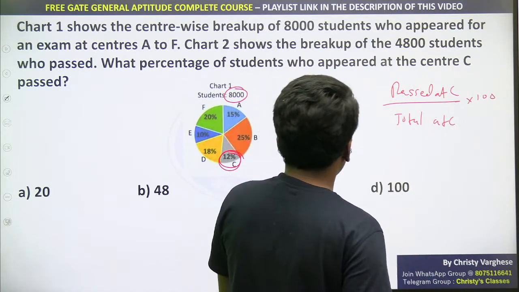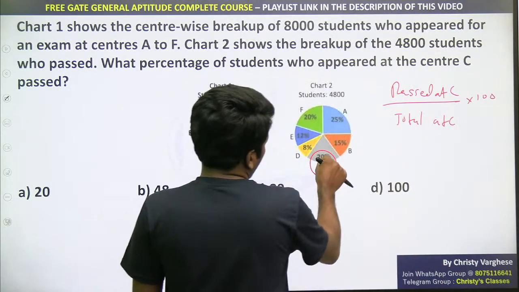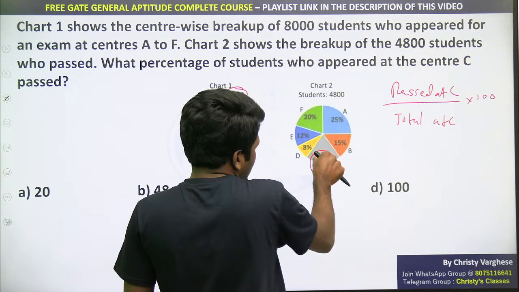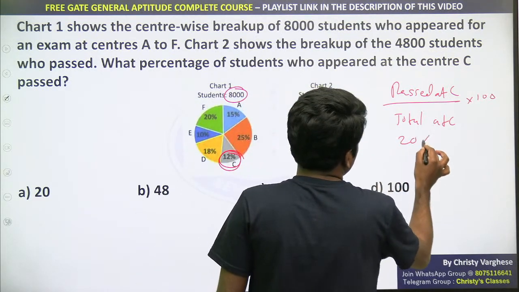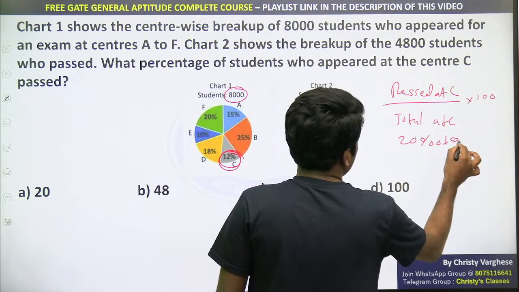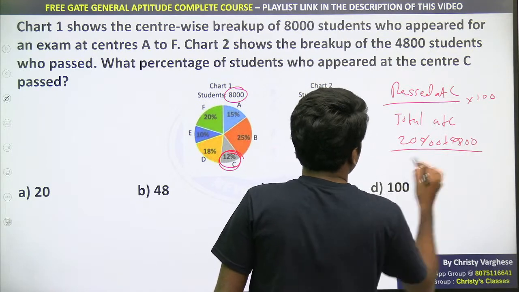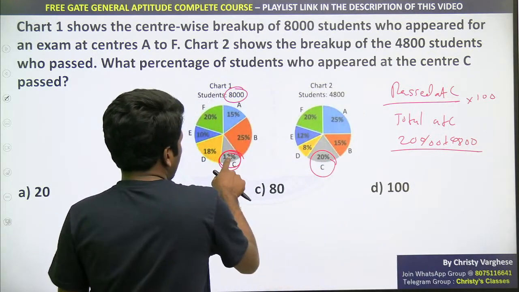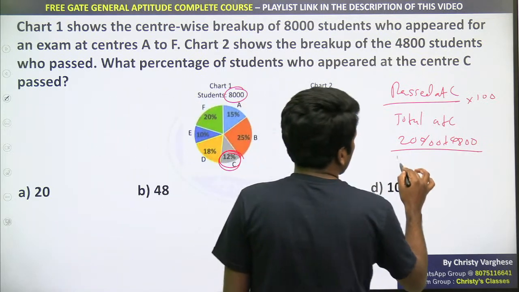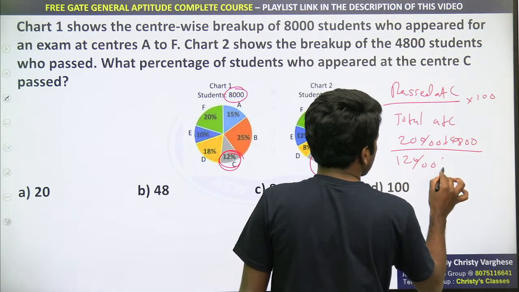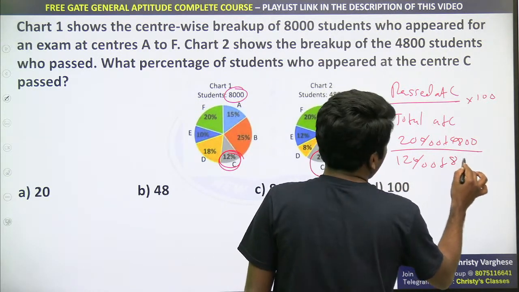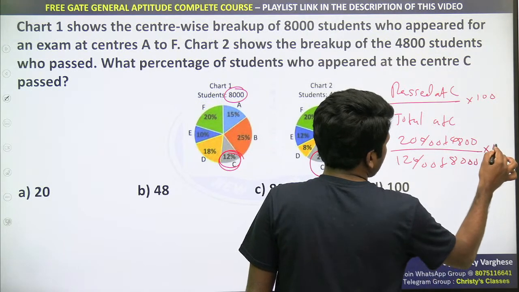Passed at C is how much? 20% of the total students. That is the meaning of this now. That is 20% of 4,800 divided by total students at C, which will be 12% of 8,000. Now those of you who know mental math will save more time.